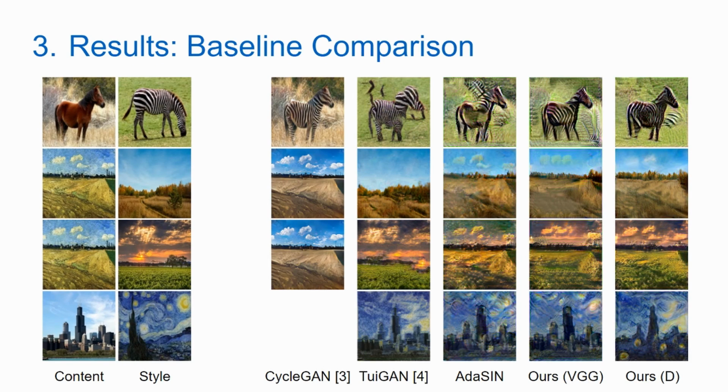We then compared our results to several baselines. The first baseline is CycleGAN, a method trained on large datasets of images. TuiGAN is the most recent method and solves the most similar problem to ours. It performs unpaired image-to-image translation using two multiscale architectures. One network learns content to style mapping, while the other learns style to content. AdaSYN originally was supposed to be a single scale of our model. However, a single scale turned out to be incapable of producing comparable results, and therefore we extended the single scale to a UNet-like architecture that also incorporates AdaIN. Lastly, you see our VGG and discriminator approaches.